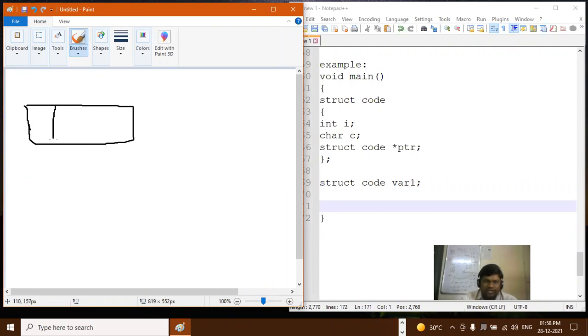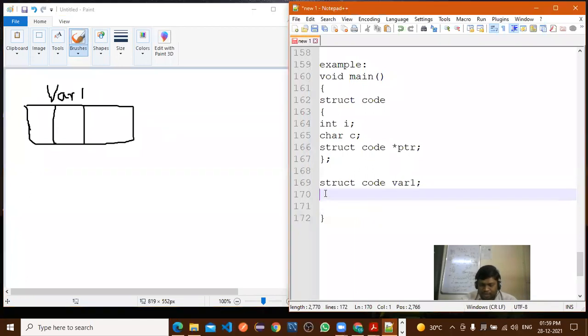First is the integer, second one is the character, and third one is the pointer, right? So this is our first object of a structure code, where one, I would say, right?